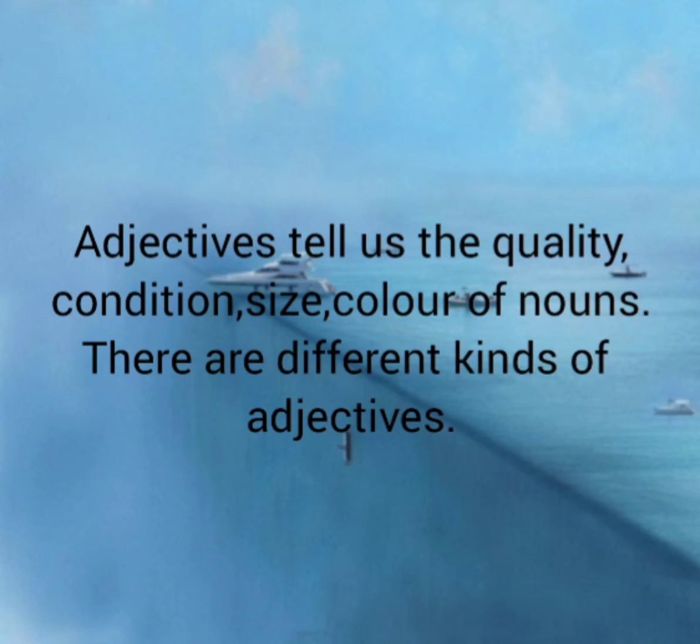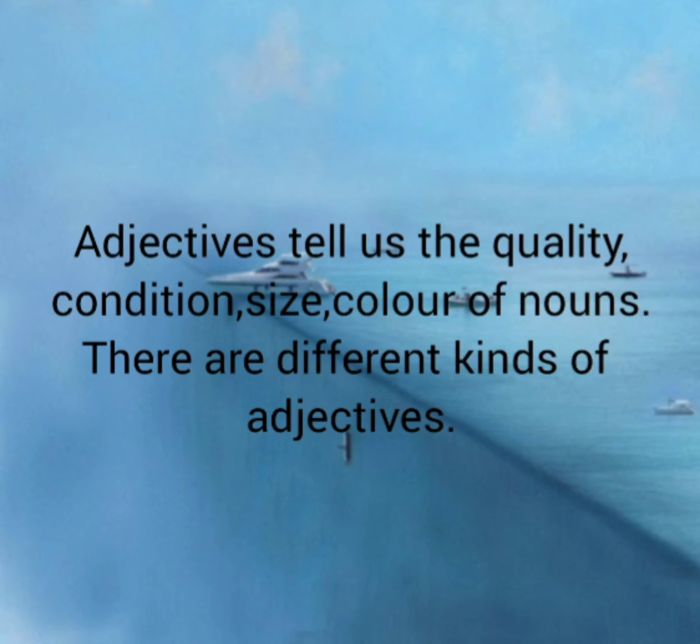Adjectives tell us the quality, condition, size, color of nouns, etc. There are different kinds of adjectives. Through the adjectives we can know the quality of the noun, what is the condition of the noun, and what is the size of the noun. According to the usage of adjectives, we can know what the quality of the noun is, what the condition is, what the size is, and the color of nouns.